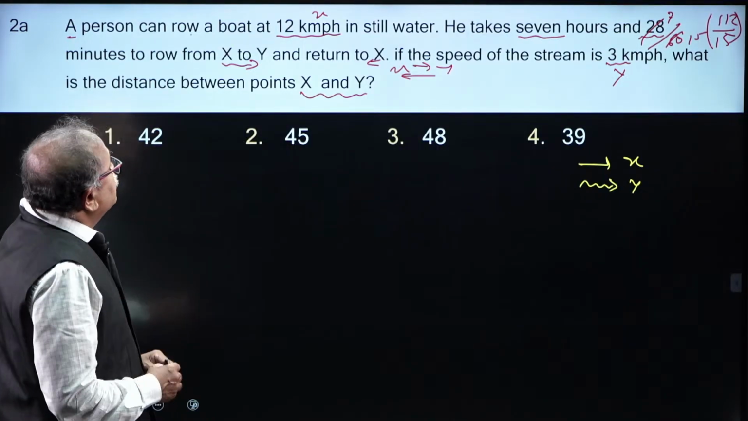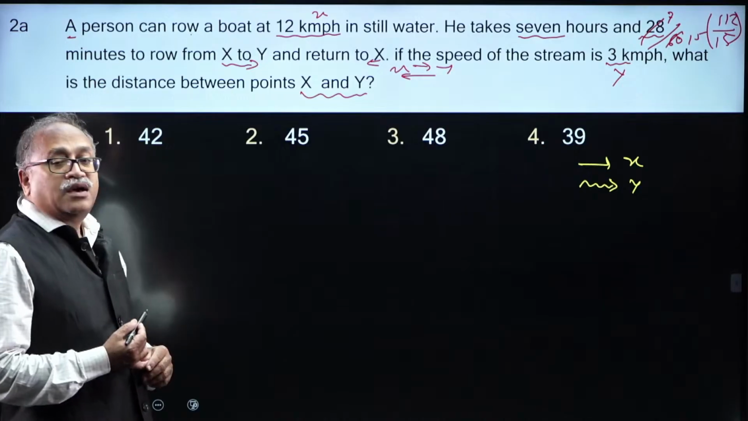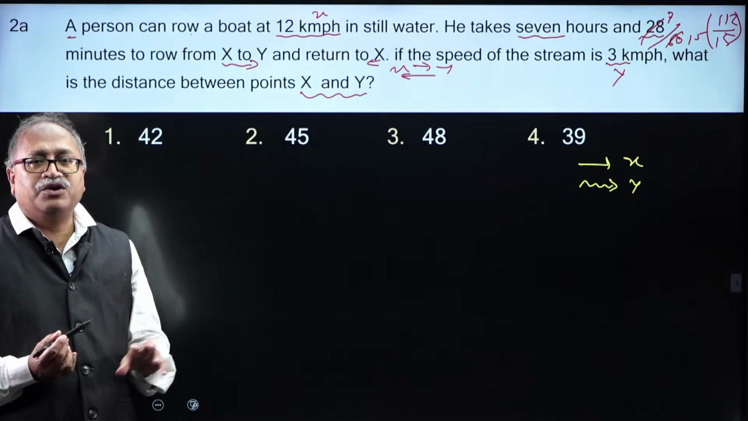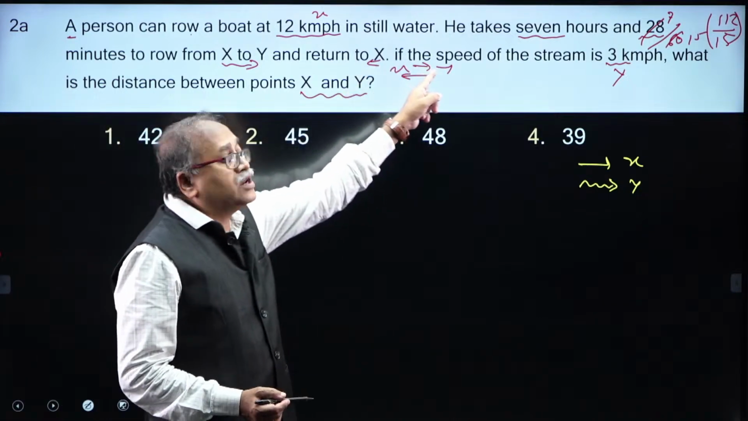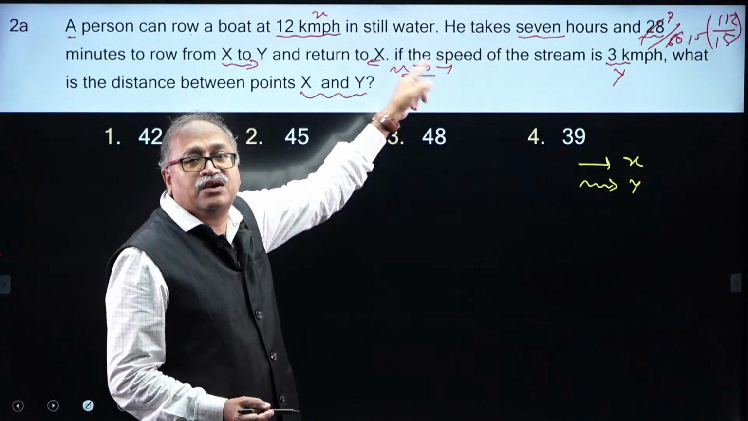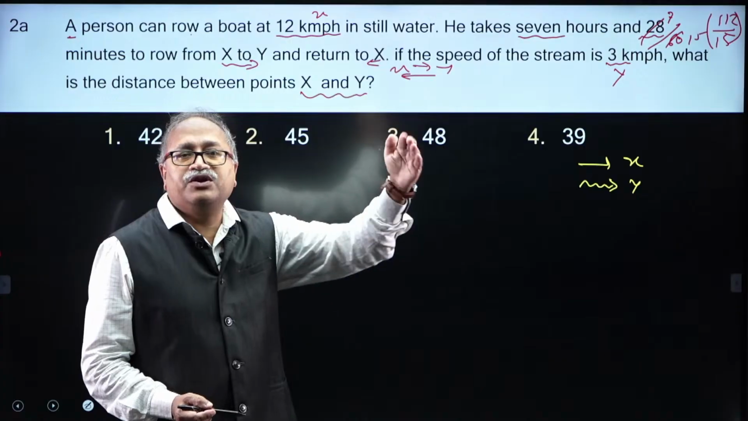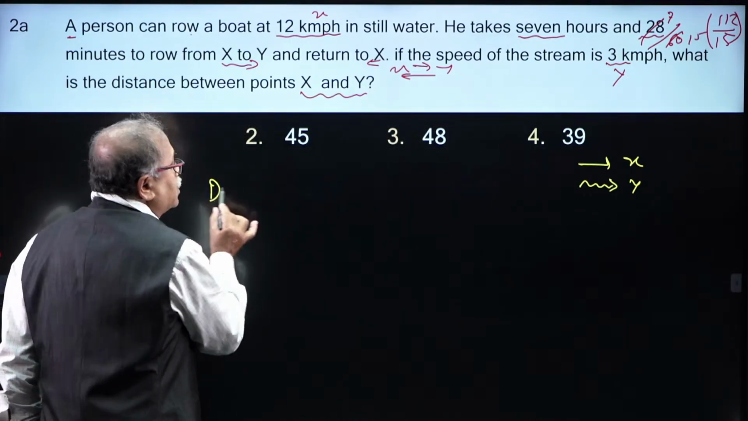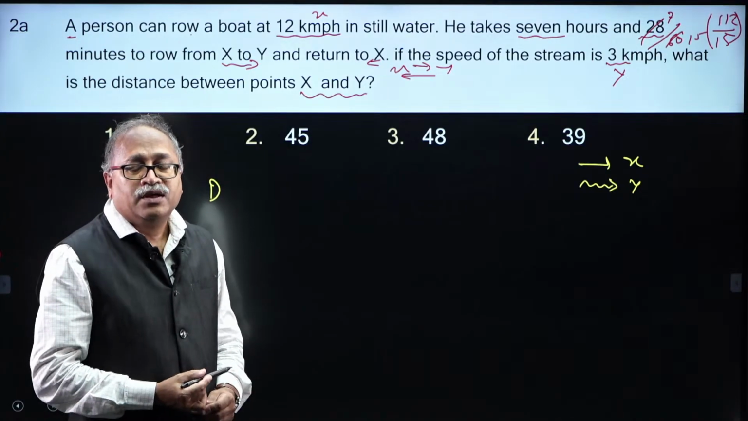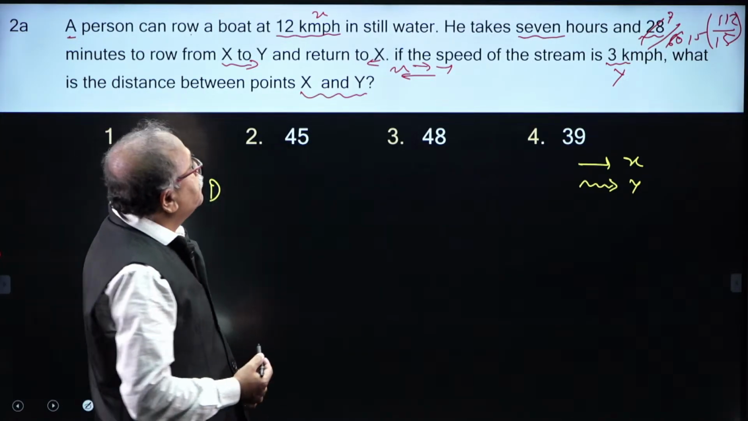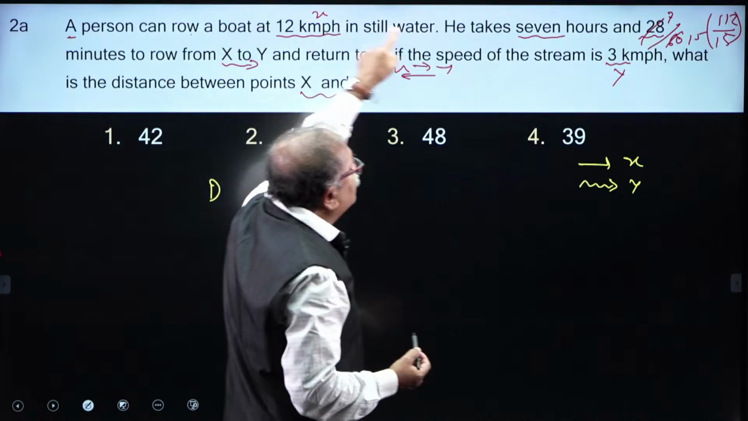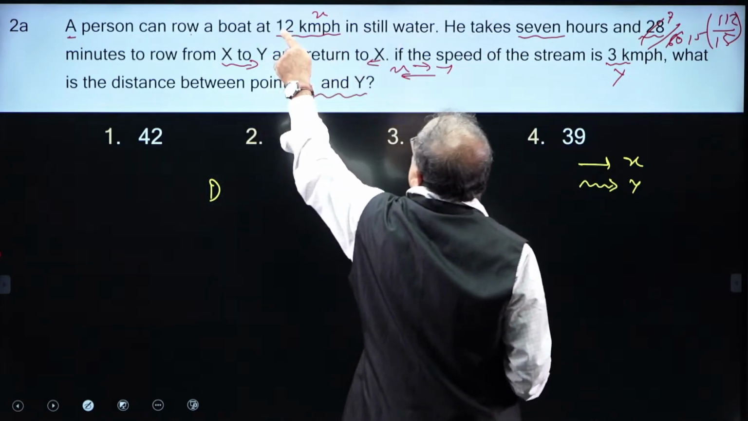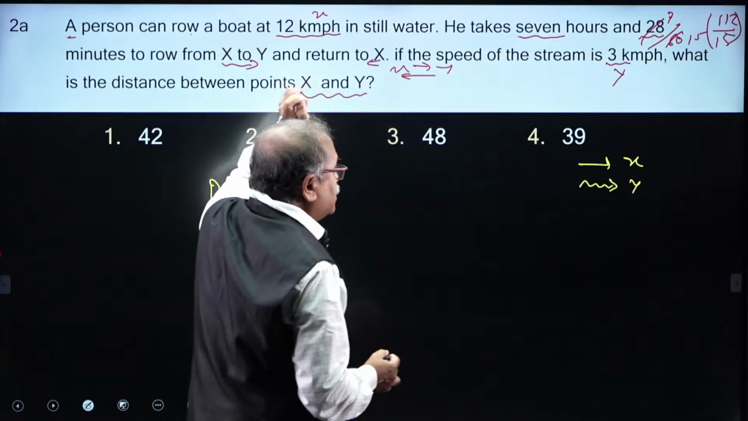So there is no point of waiting further. I know the total time. If I can find the average speed into total time, I will get the total distance x to y and y to x. Average speed into time is the total distance, so the total distance divided by 2. But before that, what is the average speed? Average speed is 2ab by a plus b. So that is 12 plus 3, which is 15.